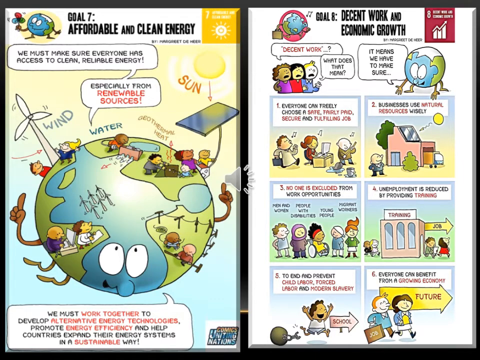And next, we can see no one can be excluded from work opportunity. Everyone should get proper work facilities, and unemployment is reduced by providing training. We should give training to the employees who are working with us, and then only they can put more and more effort into the job, and whatever we want to achieve, we can achieve in a possible manner without wasting time, without wasting cost.